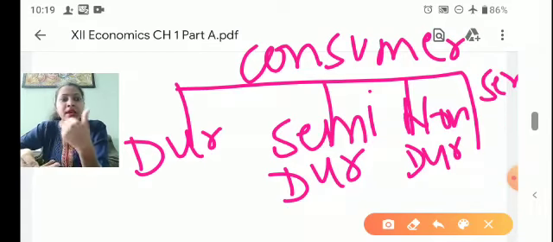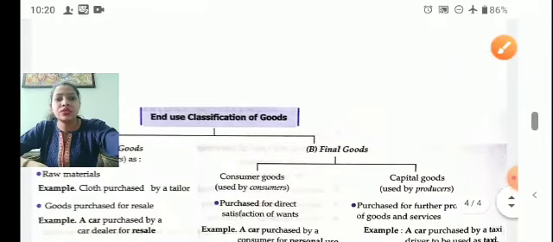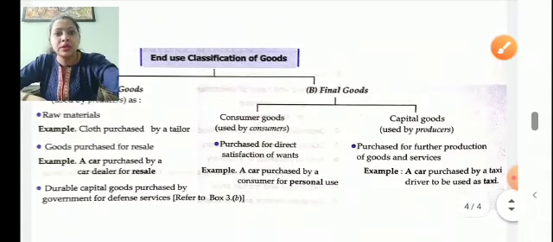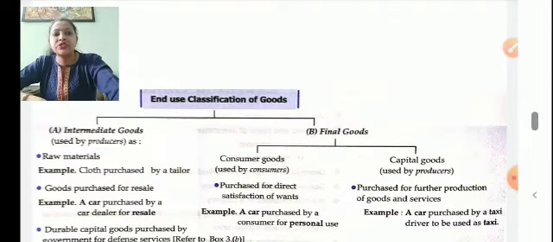And services like banking services, insurance services. So these are coming in the category of consumer goods: durable, non-durable, semi-durable, and the services. So now you can have the look and use of the classification of the goods: intermediate and final. Final goods are of two types: consumer and capital goods. And if you are purchasing a car for personal use, it is a consumer good. If you are purchasing a car for the taxi purpose, it is called capital goods.